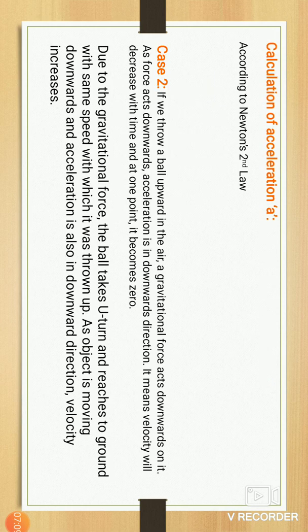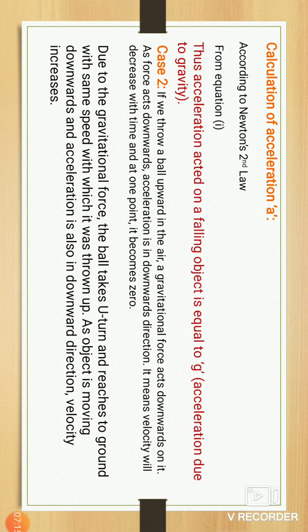Here, calculation of acceleration according to Newton's second law from equation first. Thus the acceleration acting on a falling object is equal to g.